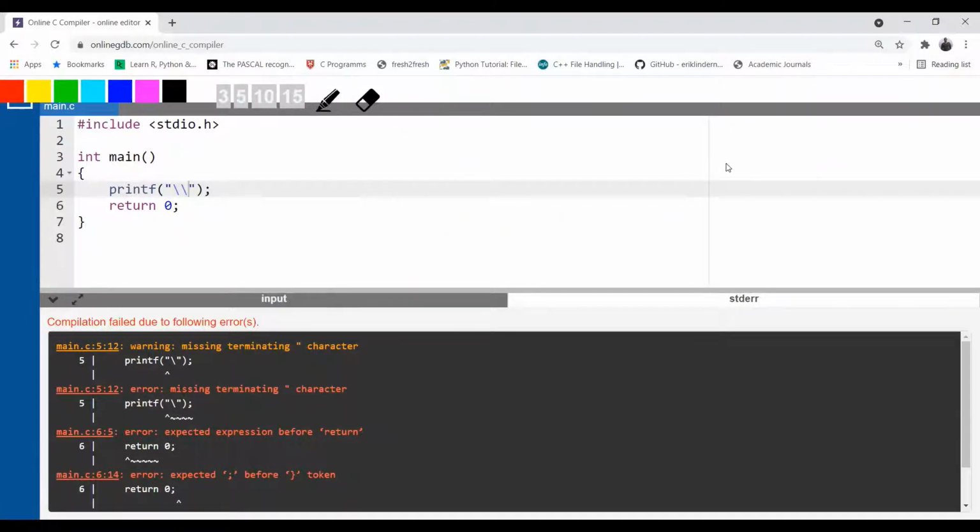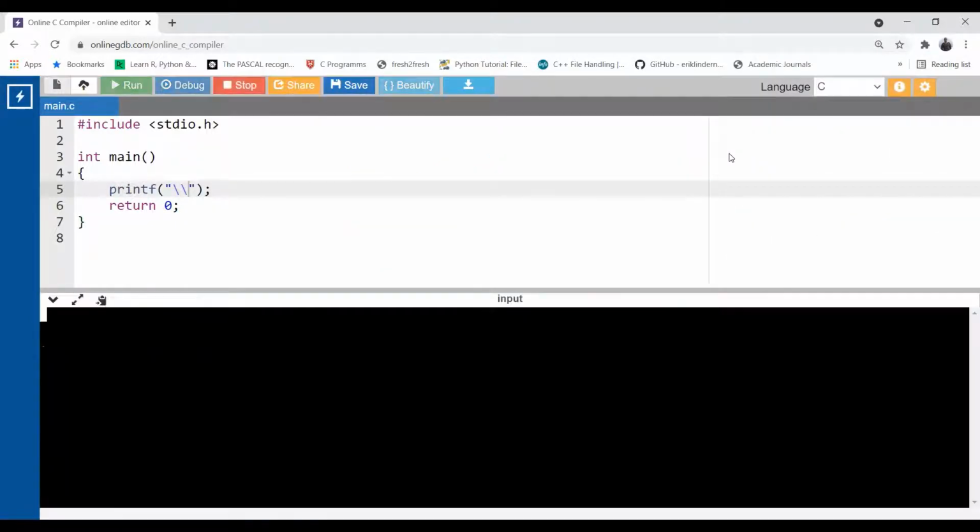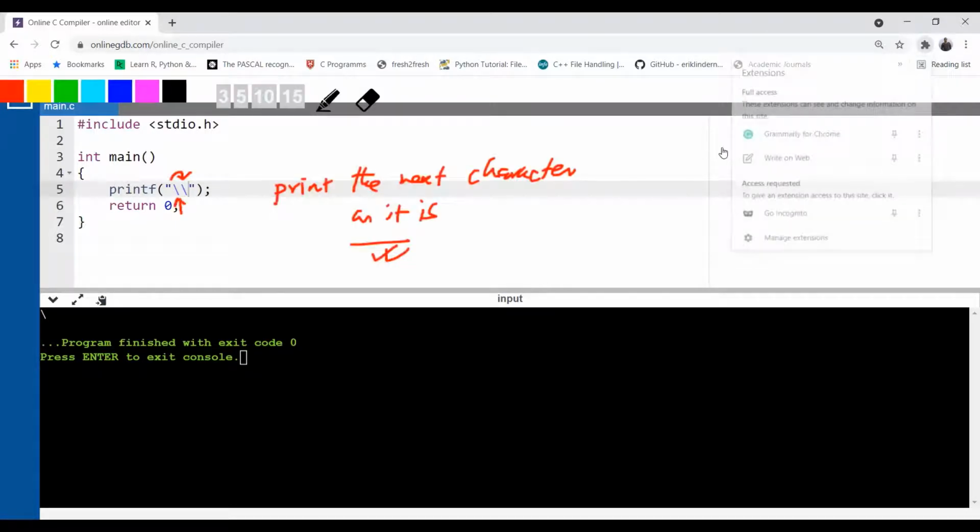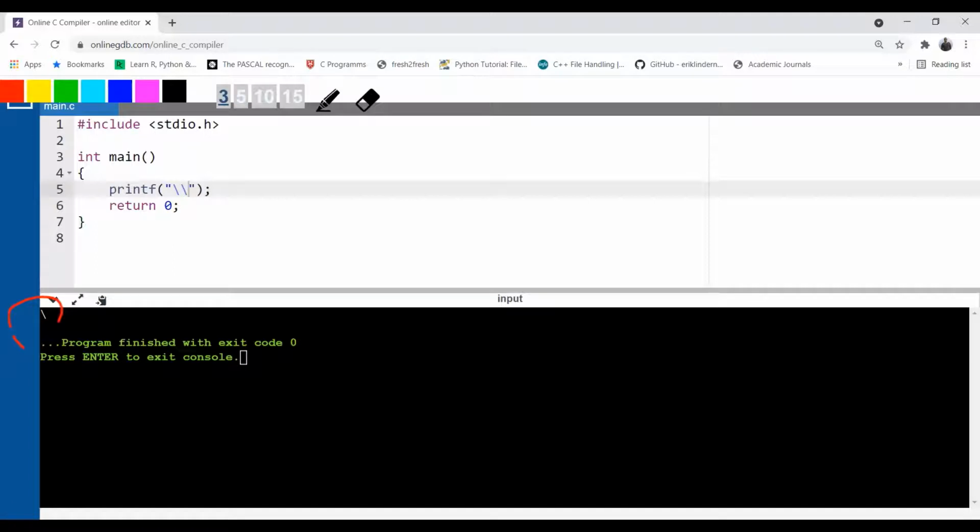Most importantly, what will the compiler consider here? The first backslash will tell the compiler to print the next character as it is, and not to consider it as having a separate meaning. So now if I execute the code, you will definitely see a backslash in the console. Here you can see the backslash got printed. This is the specialty of the backslash.